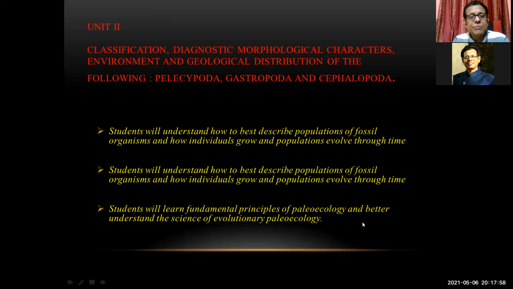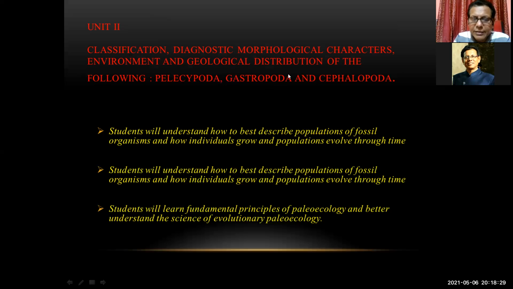The course outcomes of this Unit 2: the students will understand how to best describe the populations of fossil organisms and how individual growth and populations evolve through time. The second outcome is that students understand how to best describe the populations through time. The third outcome is that students will learn the fundamental principles of paleoecology and better understand the science of evolutionary paleoecology.